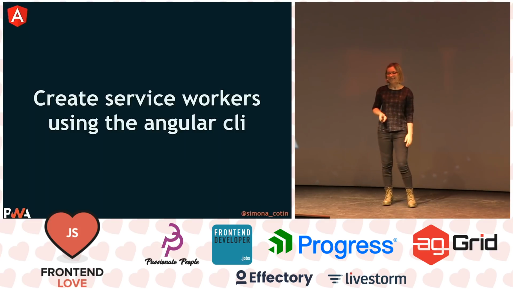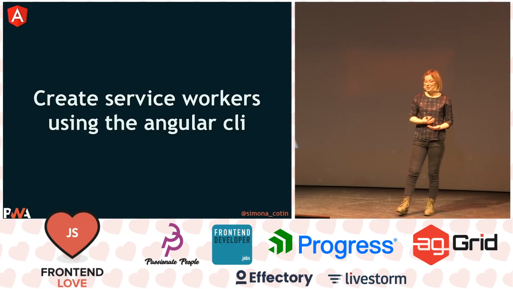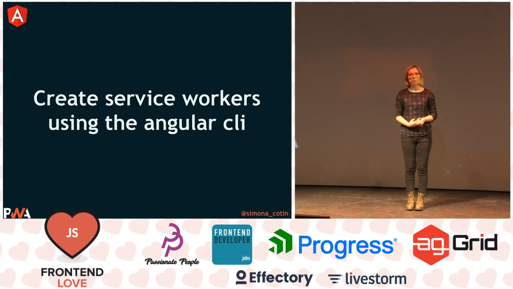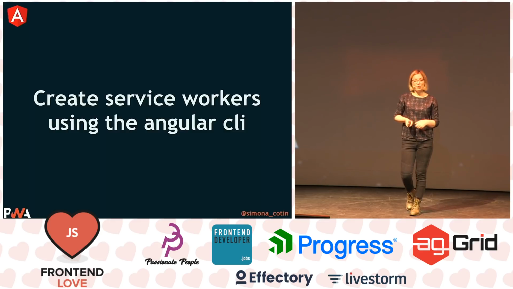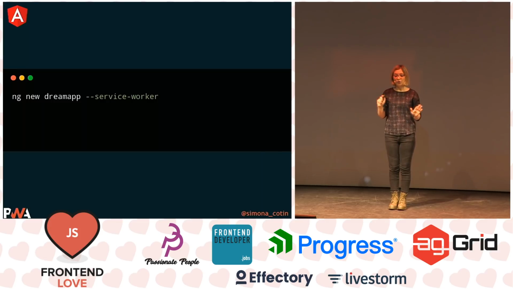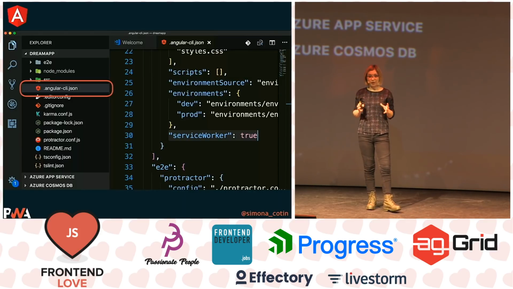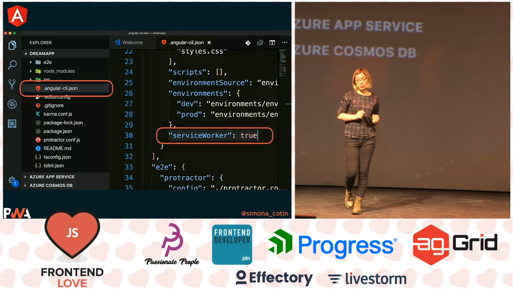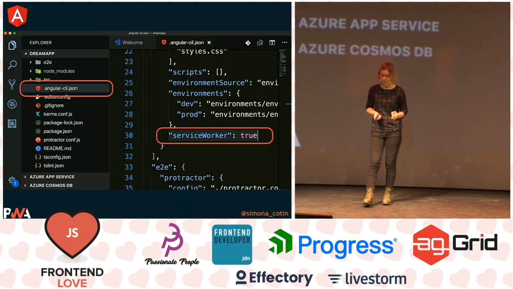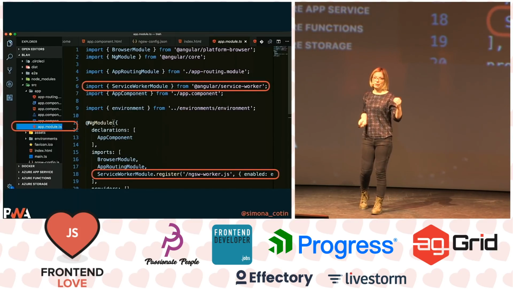So with Angular, as with React or Vue, you can actually use the CLI to make your application a progressive web app. And with the Angular CLI, we can generate service workers. The way to do that is basically just running ng new dream-app and adding the --service-worker flag. And what this will do in our Angular CLI configuration file is add this service worker property and set it to true. What this tells the CLI is basically, take my configuration file and generate a service worker from that.